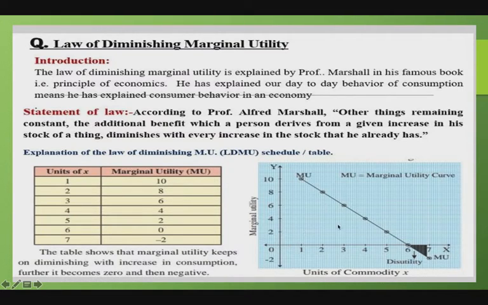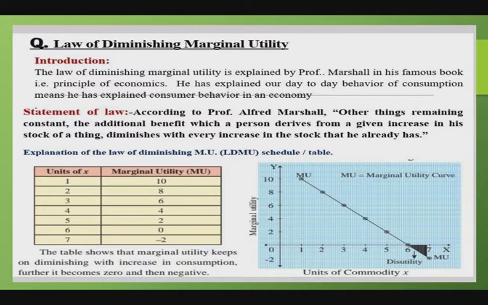The point where the marginal utility curve intersects the x-axis is the point of satiety, where MU is 0.